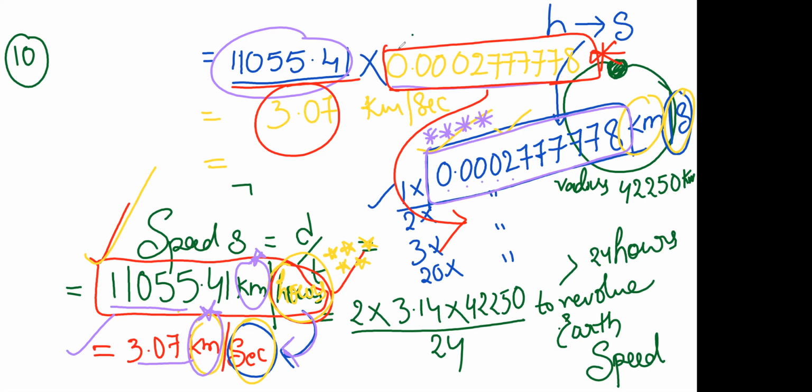And now I think the eighth problem is pending. So open textbook page number 113. I think all of you have noted it down.